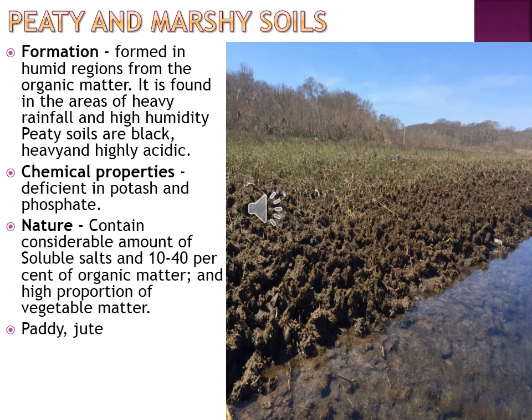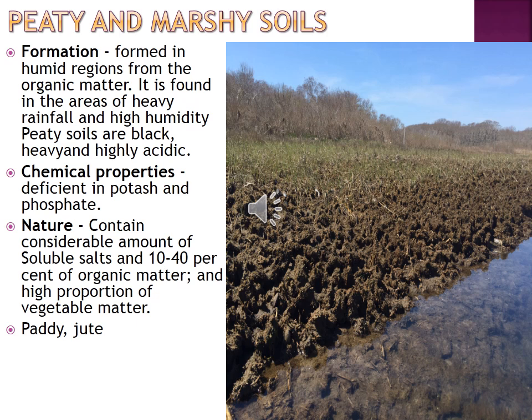Then the last one, peaty and marshy soil. Formation: they are formed in humid regions. Humid region means a high amount of water or water vapor. If the air contains a high amount of water or water vapor, then it is called a humid region. Peat and marsh soils are formed from organic matter, that is, plants or animals, the dead plants and animals.